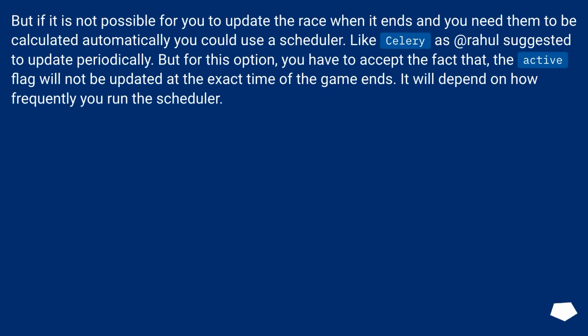But if it is not possible for you to update the race when it ends and you need them to be calculated automatically, you could use a scheduler like Celery, as Rahul suggested, to update periodically. But for this option, you have to accept the fact that the active flag will not be updated at the exact time the game ends. It will depend on how frequently you run the scheduler.